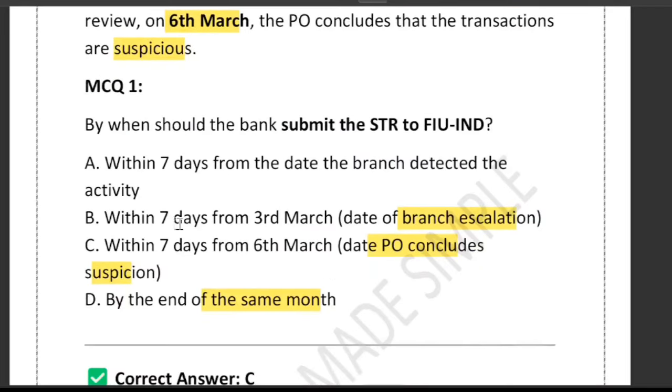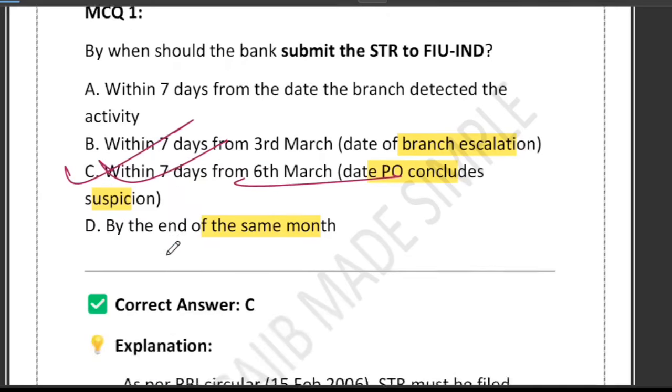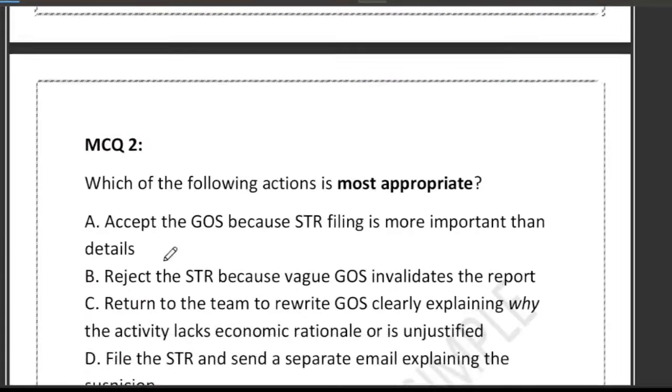So which option do you think is correct? Yes, option C is the correct one. Within 7 days from 6 March, it has to be reported to FIU IND. So STR means suspicion triggered by reviewer. Trigger date and reviewer. Who is the reviewer? PO is the reviewer. Who decides whether it is suspicious or not?